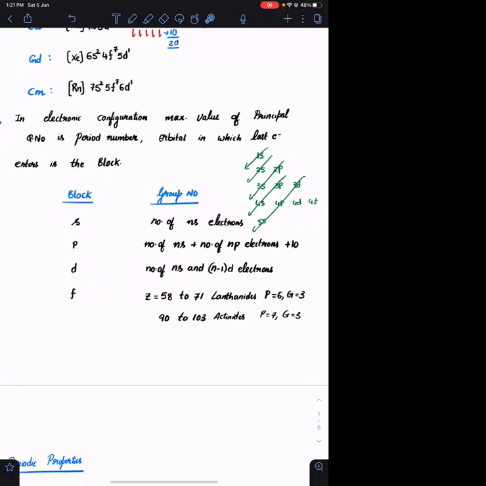If it belongs to f block, it is very easy. Lanthanides are 58 to 71 and actinides are 90 to 103. If you have any element with atomic number in the range of 58 to 71, it will belong to lanthanides. Its period number will always be 6 and group number will be 3. If it belongs to actinides, its period number will be 7 and its group number will be 3.